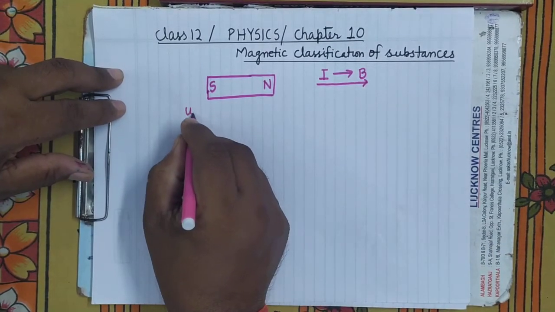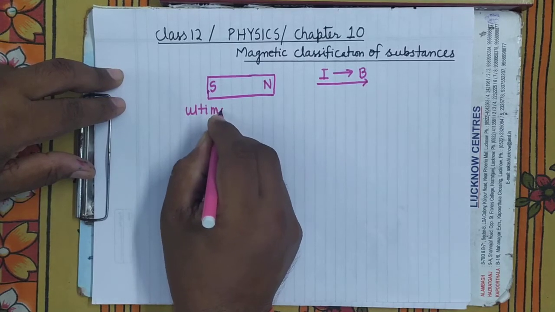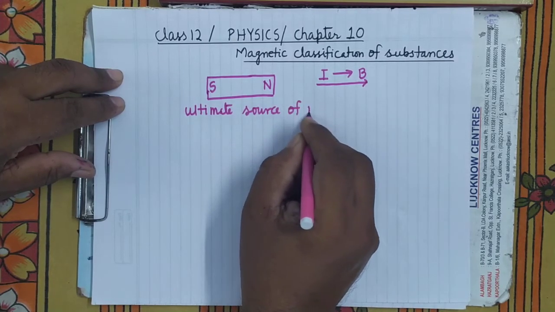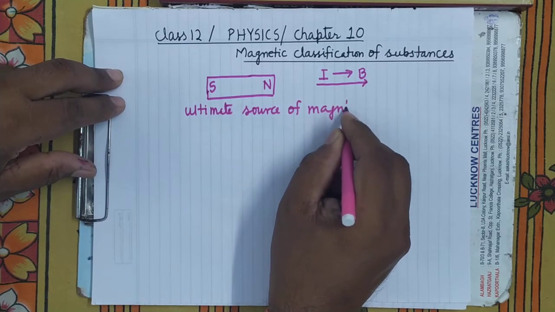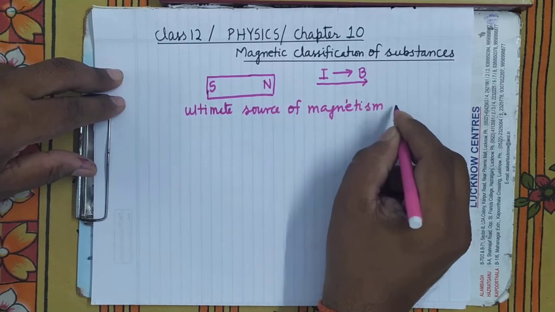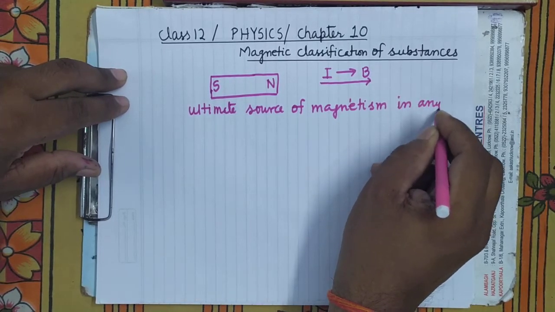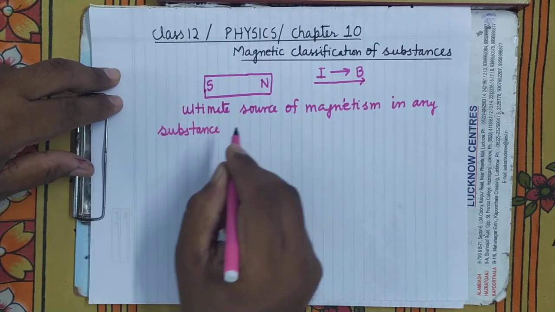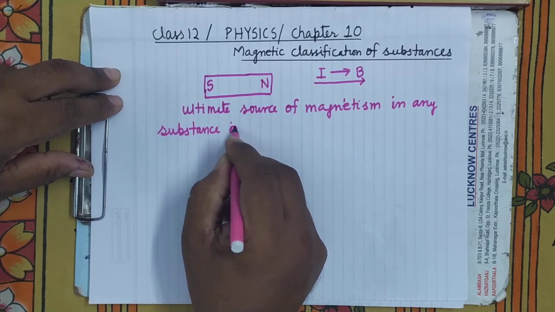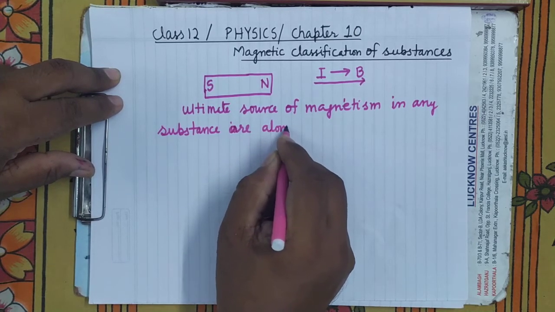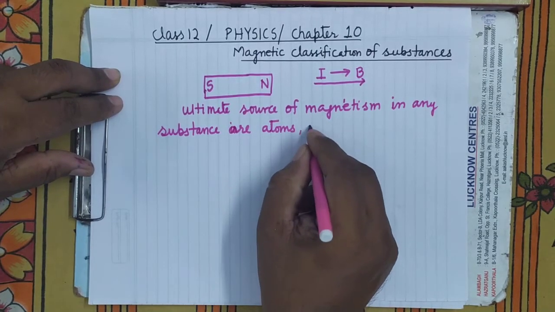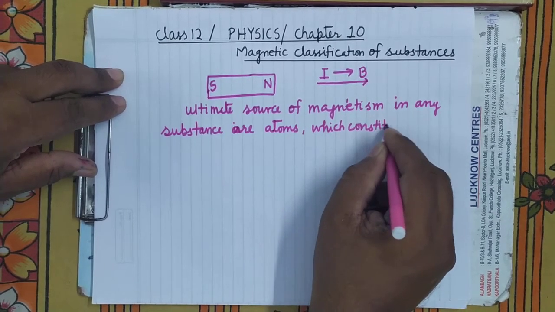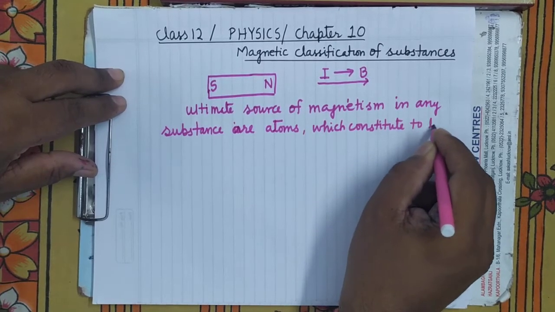The ultimate source of magnetism in any substance is the atoms which constitute that substance.